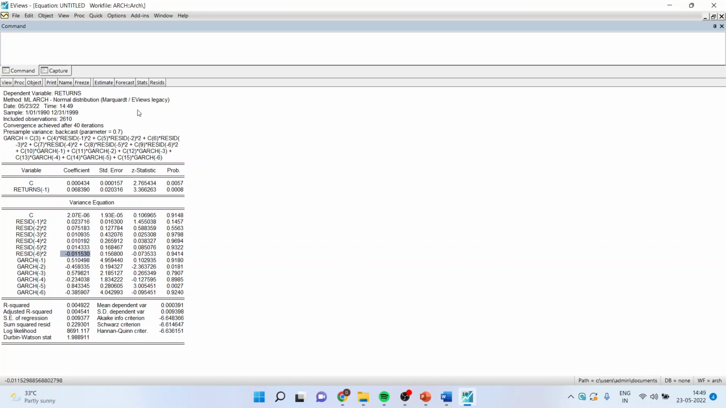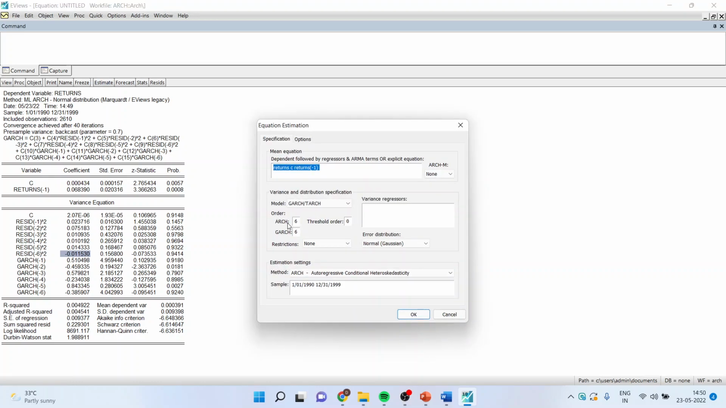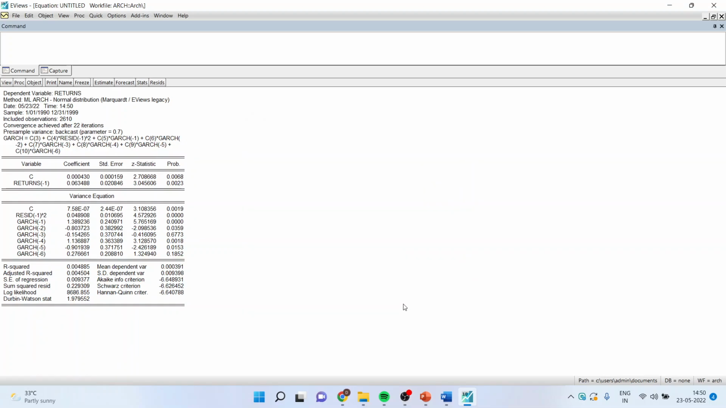Now let us try with another model. I'll go in estimate. I'll make this as GARCH model 1 and 6, click OK. So here also you can see many of the terms are having p-value more than 0.05. Moreover, they are having a negative sign. This means that the predictive power of the model decreases.